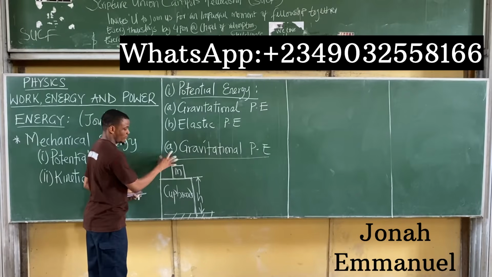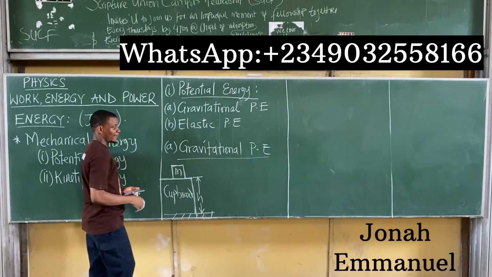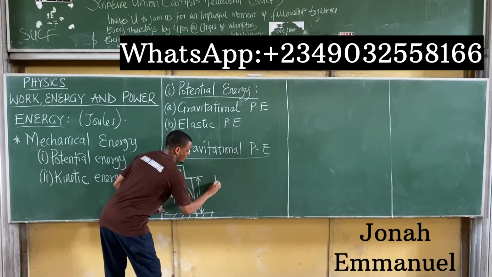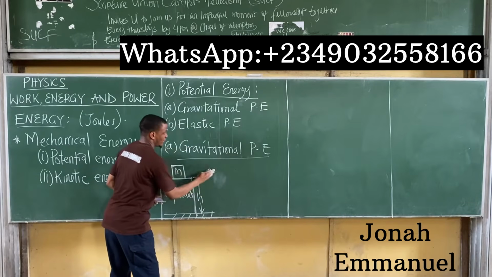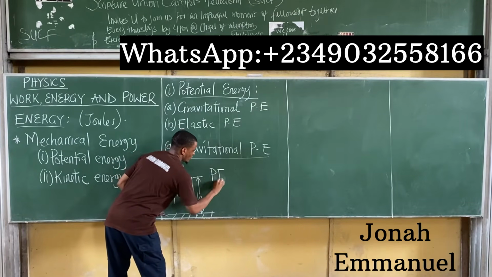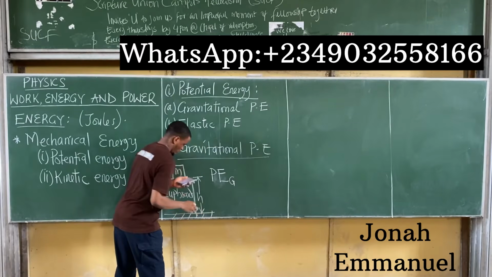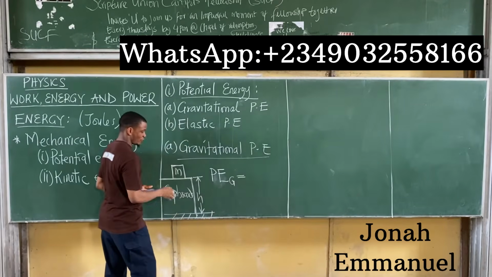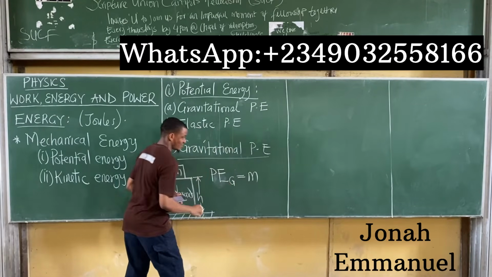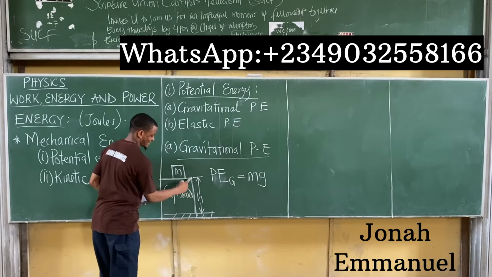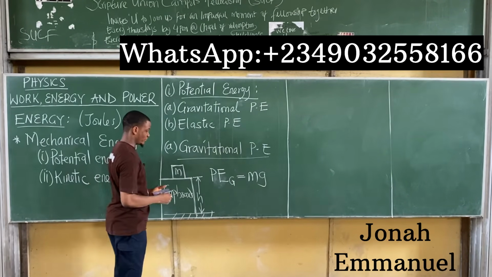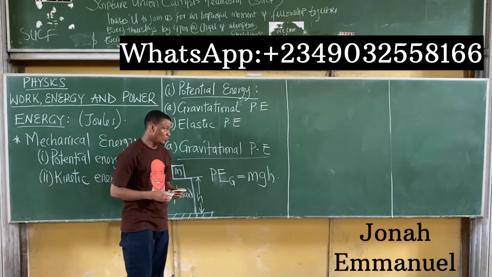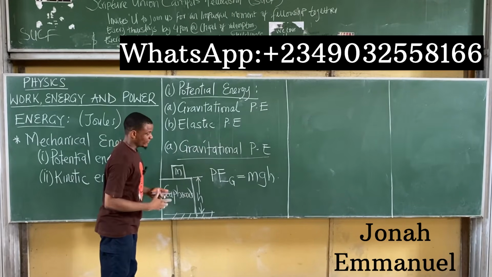In this case, the body has gravitational potential energy, and the formula for calculating it, let me call it PEG, is the product of the mass of the body times gravity times the height of the body from the surface of the ground, h. So almost the same formula as work done. Note that gravitational potential energy has the same formula as work done.